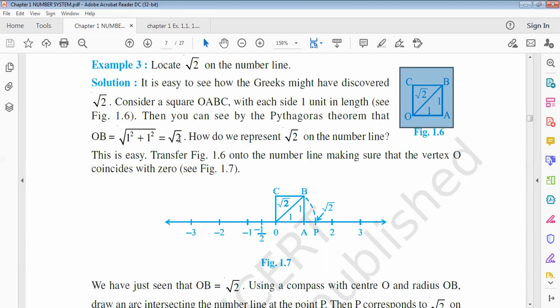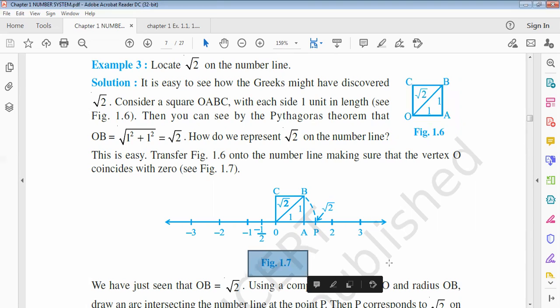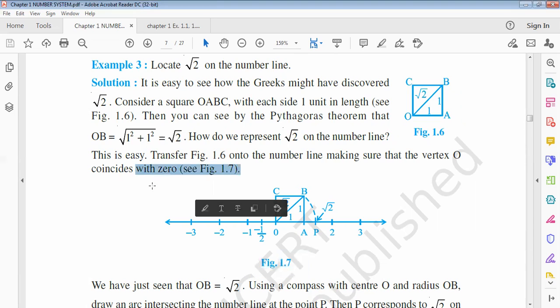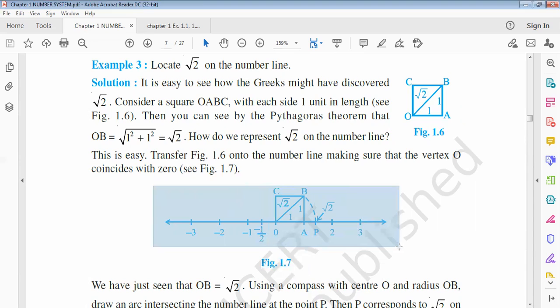So OB is equal to the square root of 1 squared plus 1 squared, that is equal to root 2. Now how do we represent this root 2 on the number line? Look at Figure 1.7 here. There is a number line shown in this figure. Look here.